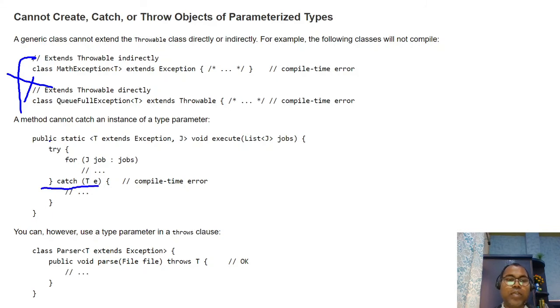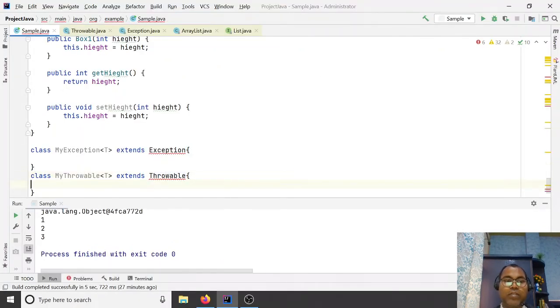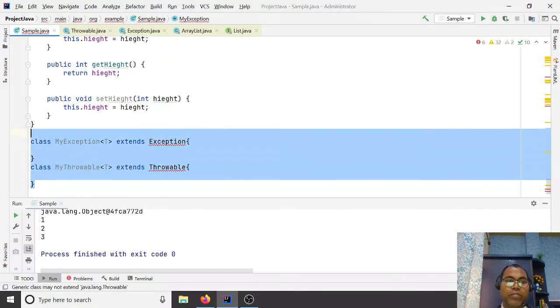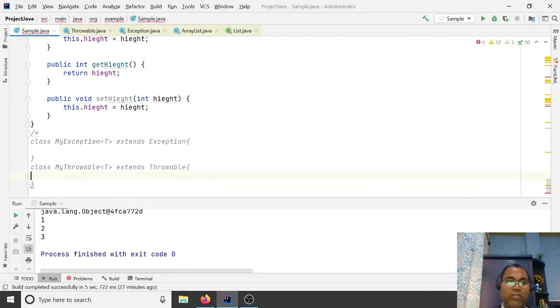Inside the method, if you are trying to use some generic, you cannot say catch T. This is not allowed here.